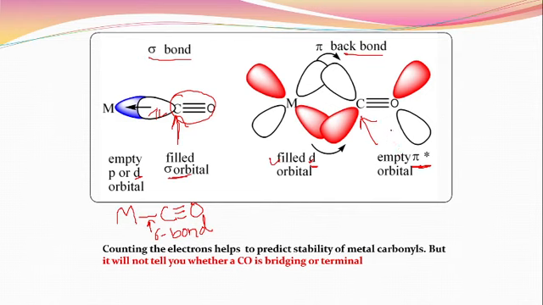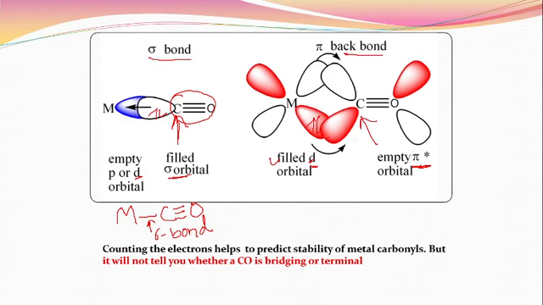Then how will they form the bond? They form the bond by the donation of electrons from the metal to the carbon, where the electrons go to the empty pi star orbitals.